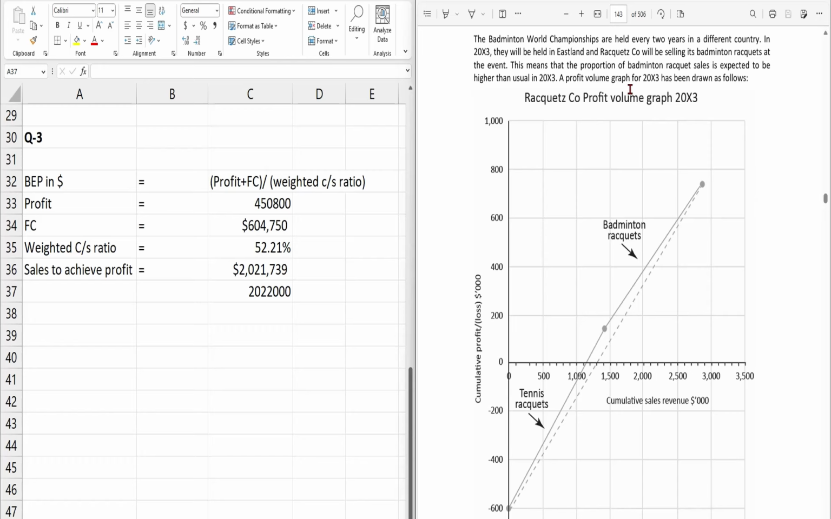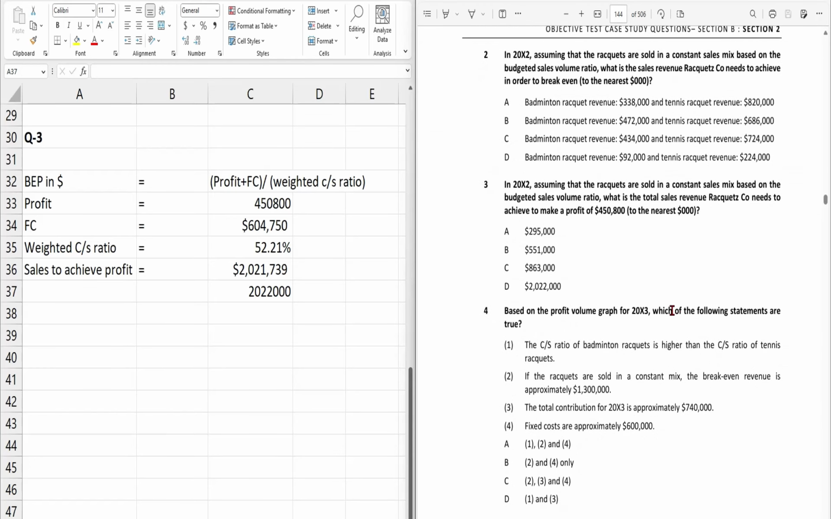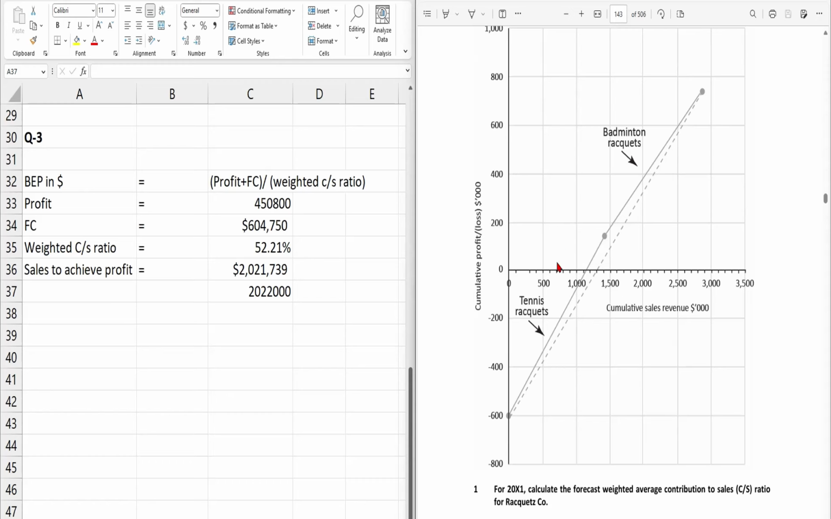So basically the question already told that this graph is related to the profit volume. So now let's read out the requirement. The question is asking which of the following statements are true for this graph. The first statement says that the CS ratio of badminton racket is higher than the CS ratio of tennis racket.